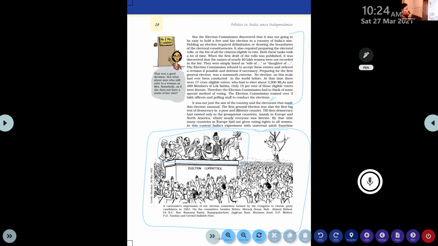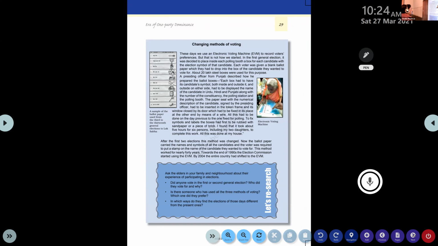So a number of people will plead for seats, and the Congress party is unable to give seats to everyone. So a number of leaders will jump from the Congress party to the next possible restoration point. What is that? BJP or CPM. That's a common thing that we are able to observe.